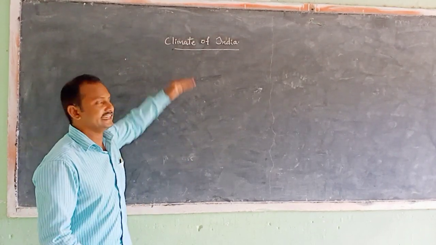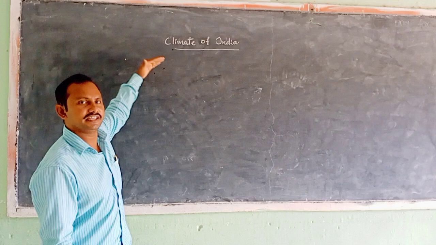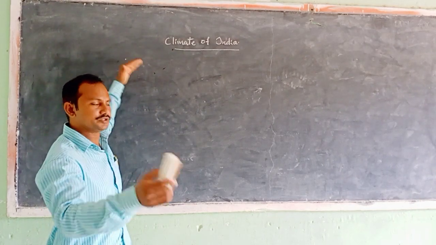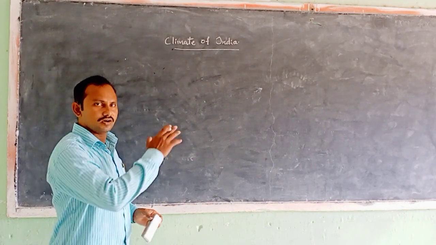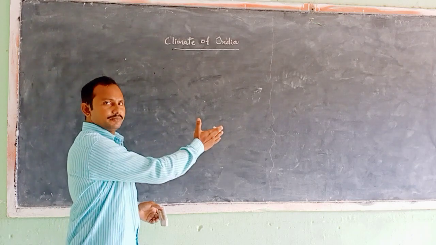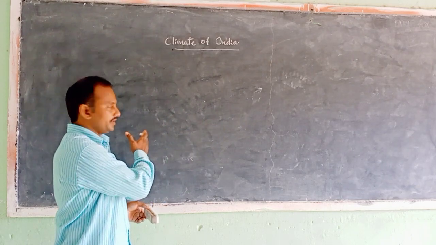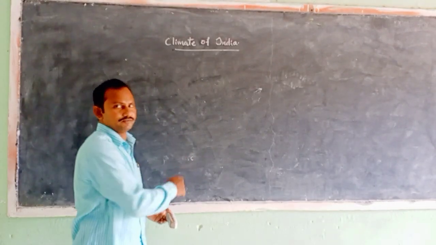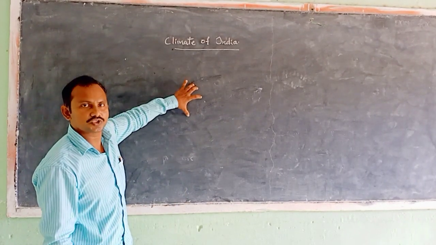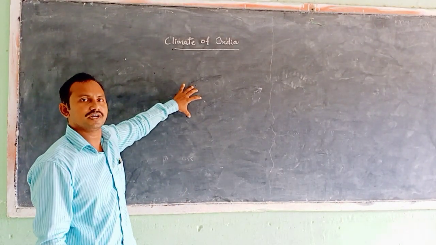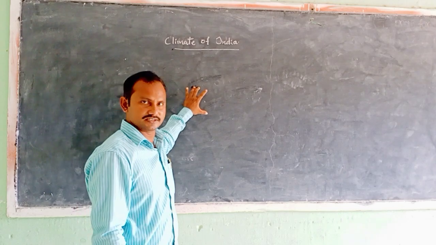Because in India, some places are located very near to the sea. For example, take South India. It has a long coastline. On the east side, we have the Bay of Bengal. On the west side, we have the Arabian Sea. On the south side, we have the Indian Ocean. So these coastal areas do not have wide variations in temperature across the months.